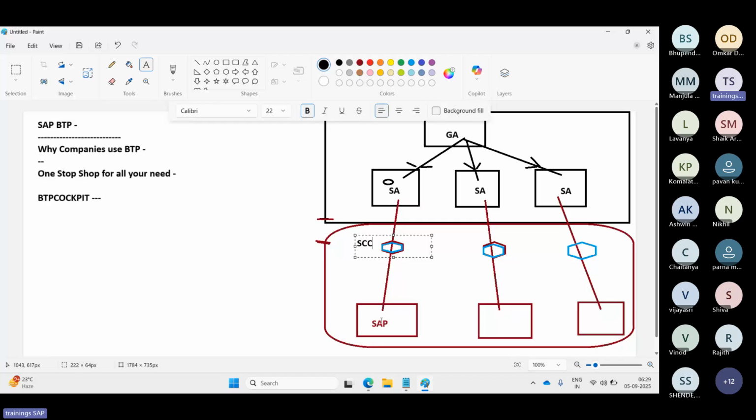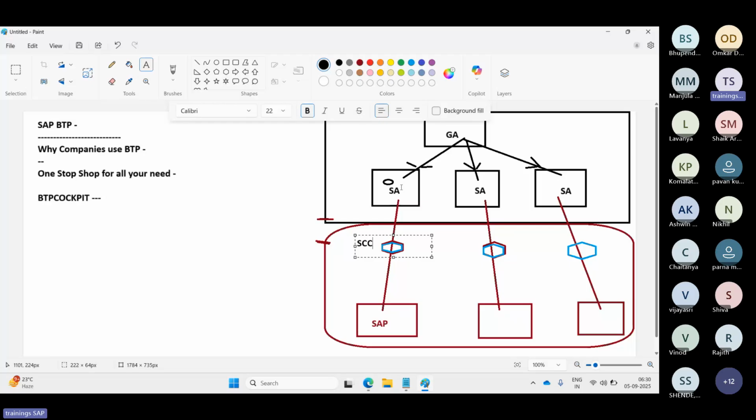Account management, all these things we have to manage in the BTP cockpit. In the BTP cockpit, you create and manage the sub accounts. We choose the region. Sir, where do we have to deploy the sub account? Because my on-prem systems are in US West or US East, so I have to choose the sub account region accordingly. So region selection will also be there at the sub account level.